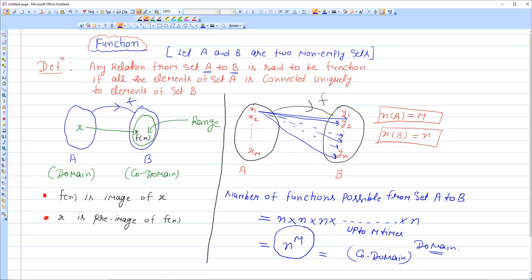So students, I have defined what is function. Let A and B be two non-empty sets. So a function from A to B is a special type of relation in which all the elements of set A are connected with the elements of set B, but uniquely connection होगा. One element cannot take more than one image. यहाँ का जो ये element है वो यहाँ पर एक ही image देगा. That is the concept of function.